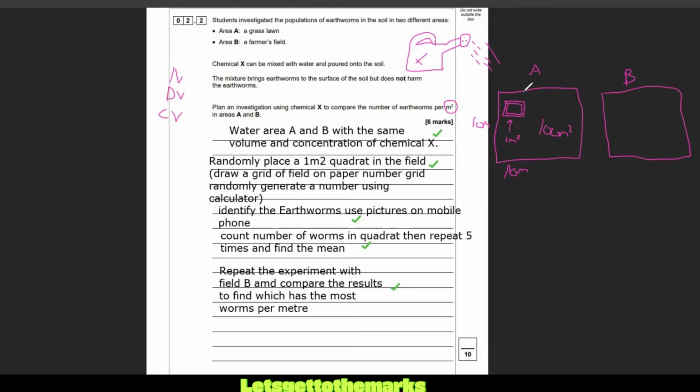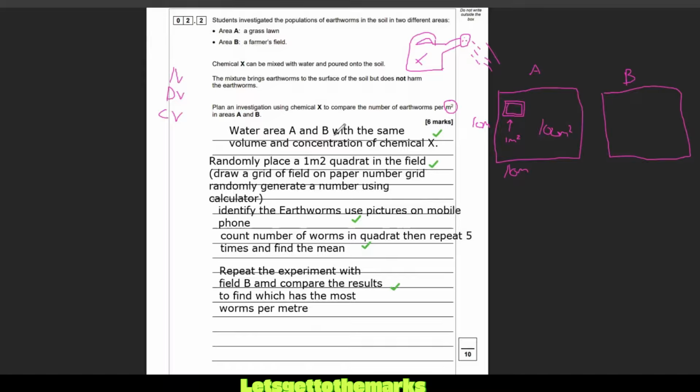Times 100. So if you had 5 worms as the mean number per quadrat, you would times by the whole field and say, right, there's 500 worms in the field. That is a really common one for them to do, which is estimating the populations in a field. And this is the core practical for B2, the most common core practical that comes up. So make sure you know how to do your quadrat practical.